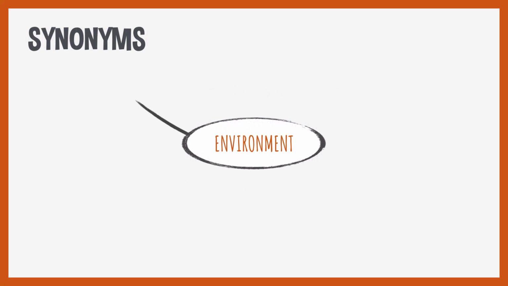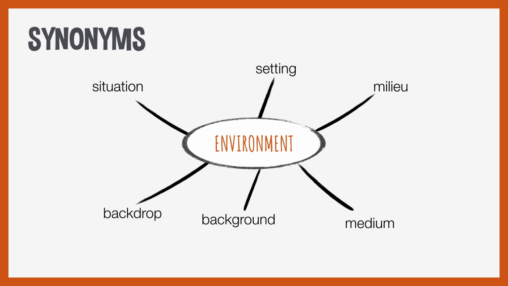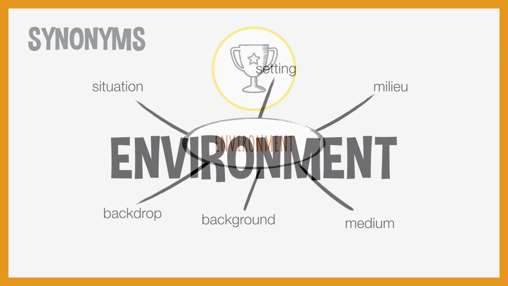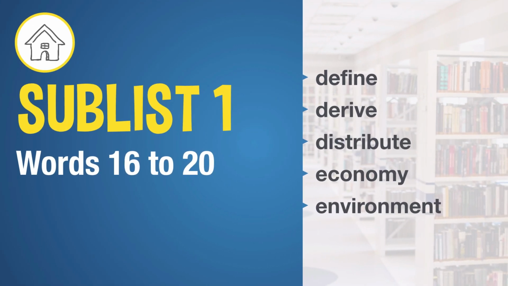And some similar words: situation, setting, milieu, medium, background, and backdrop. These are words that have a similar meaning to environment in the sense of situation, the more general meaning of the word. So that's the word environment. And here are the 5 words again: define, derive, distribute, economy, environment.